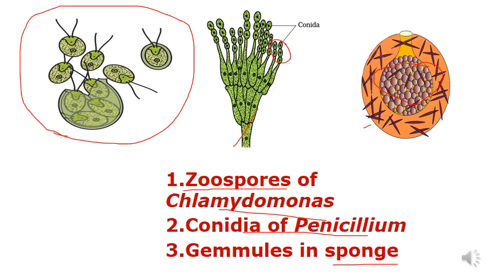Second one is Conidia which is present in Penicillium. And the third one is gemmules which is present in sponges.